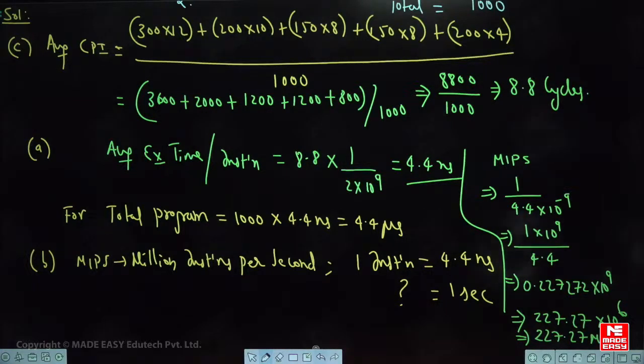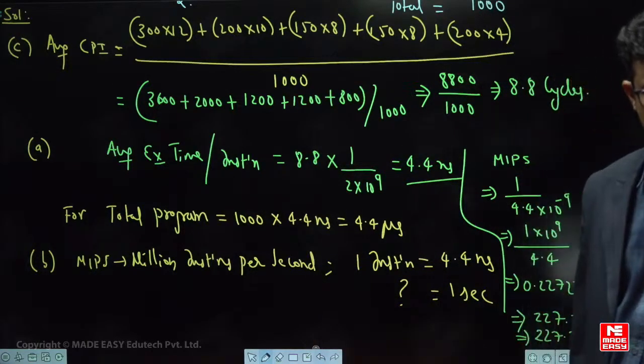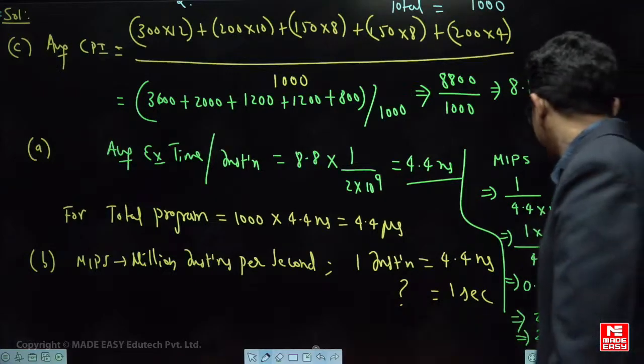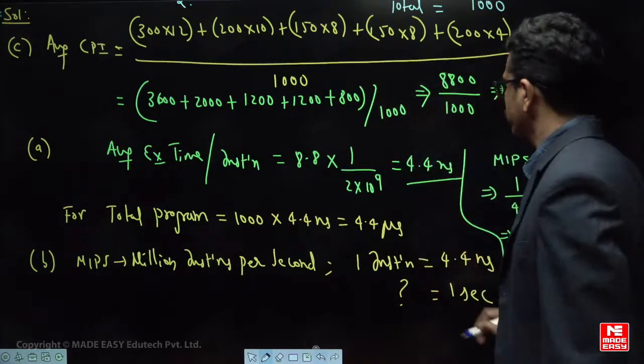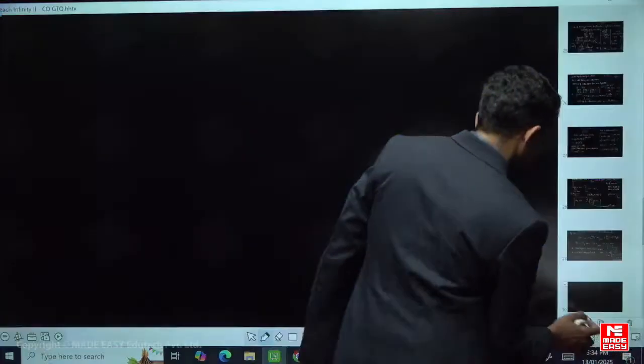Yeah, correct, 227.27 million, very good. Nice. Next one. Let us go with the next one, that is Amdahl's law and pipelining we will discuss, because the ALU data path, so there are different questions in that. I hope you understood this question, everyone, right? Fine. So now let us go for the next one.